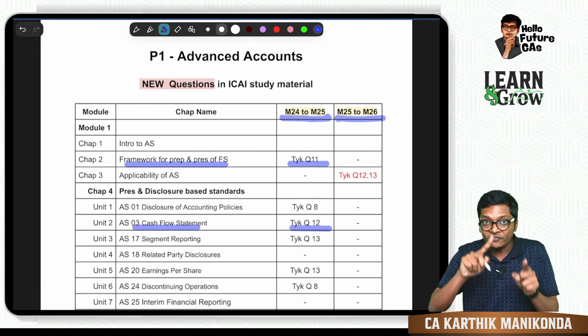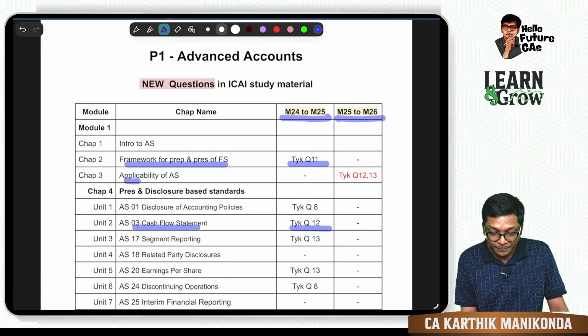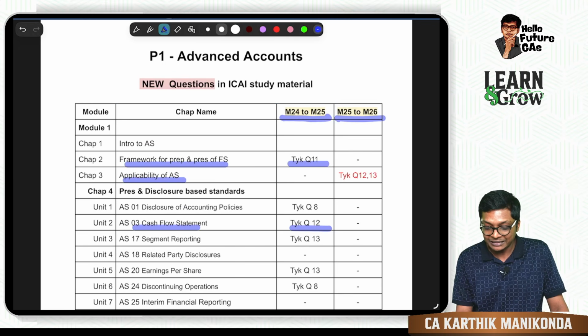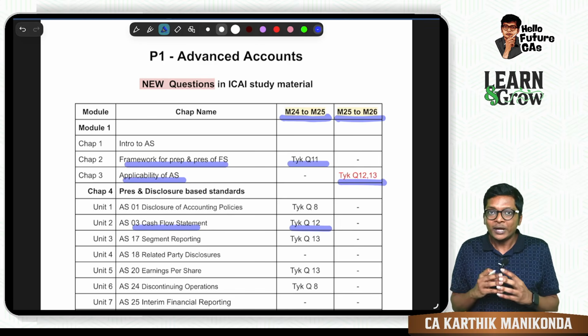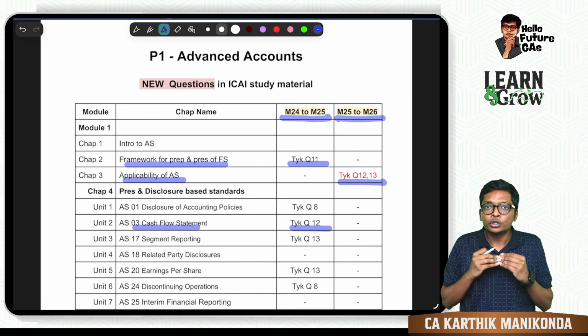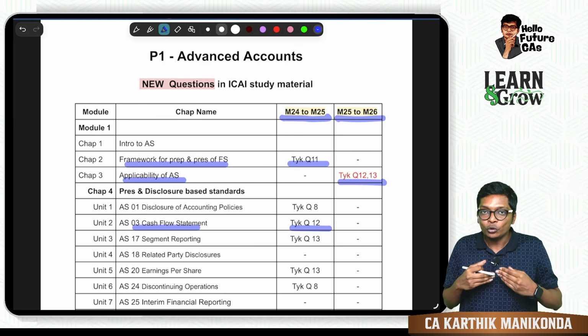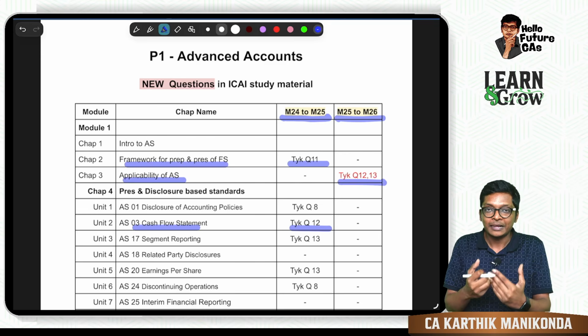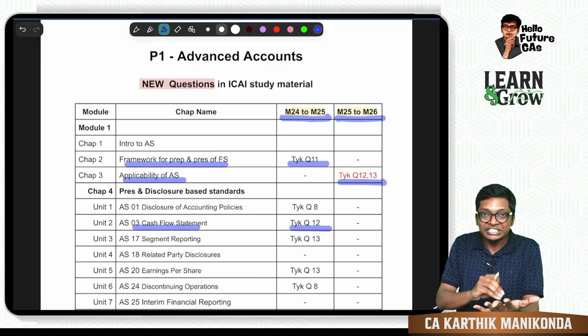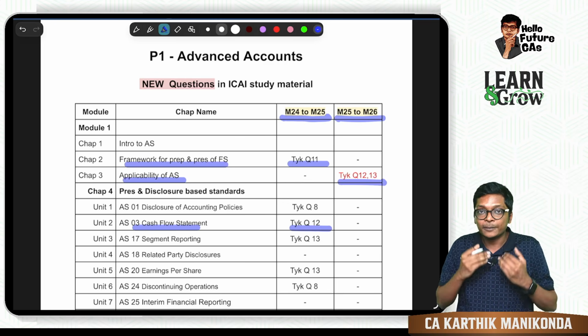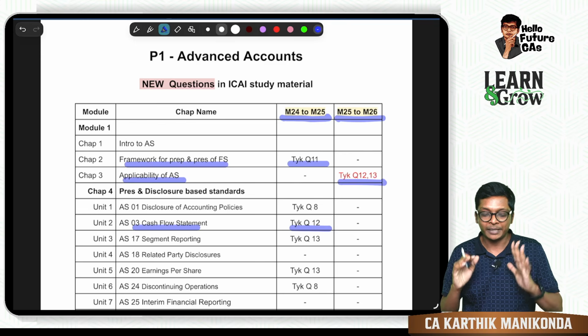From May 25 to May 26, if you see, in Applicability of AS, they have added Test Your Knowledge questions 12 and 13. So why is it important to learn these new questions? When a new question comes in the study material, it is new to the examiner. So the examiner also has more chances of taking this and putting it in your exam paper, guys.